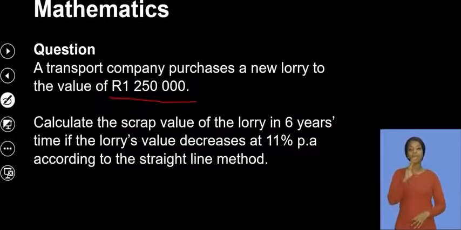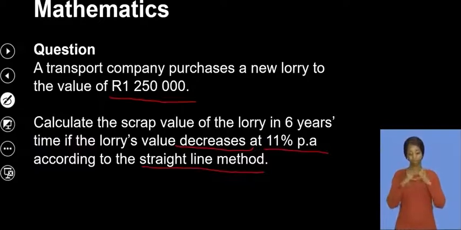Now we need to calculate the scrap value of the lorry in 6 years' time, if the lorry's value decreases, depreciates means one and the same thing, at a rate of 11% per annum according to the straight line method. Remember guys, when I spoke about the big idea here, there were two concepts, straight line and reducing. So they always need to emphasize which method we are dealing with at the time.